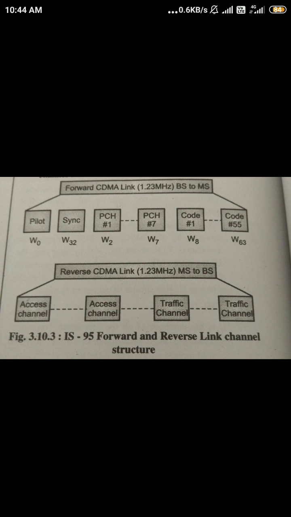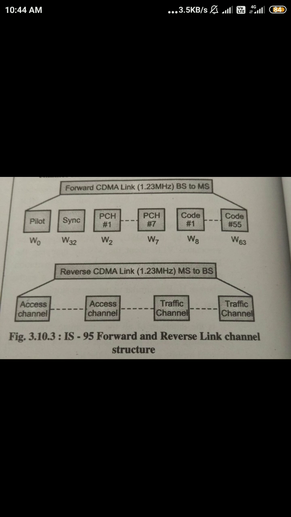Now these 3 functions may be to respond to a paging message. Whatever paging message is coming from base station to mobile station, the acknowledgement is sent with the help of the access channel from mobile station to the base station. So to transmit this acknowledgement, we use the access channel.